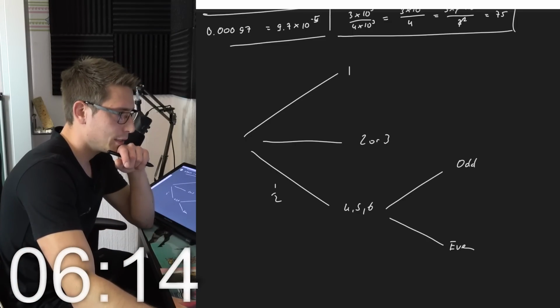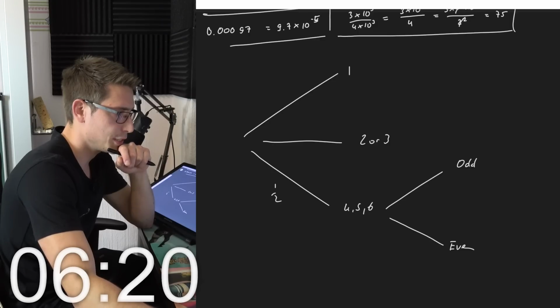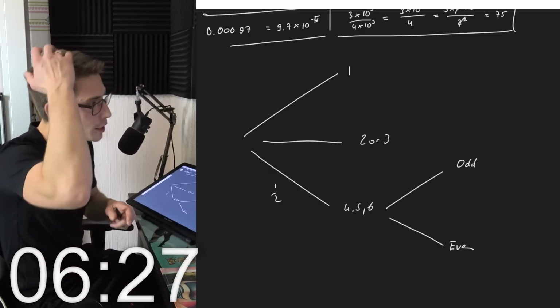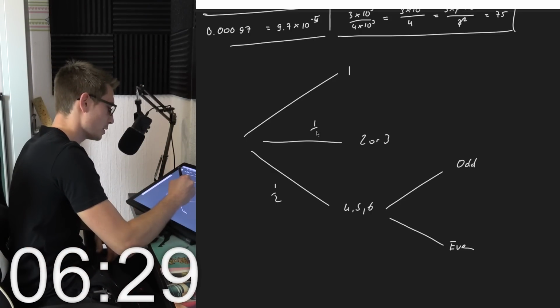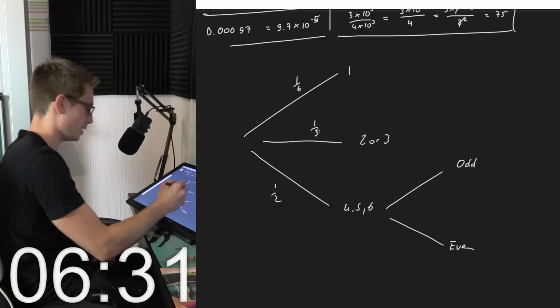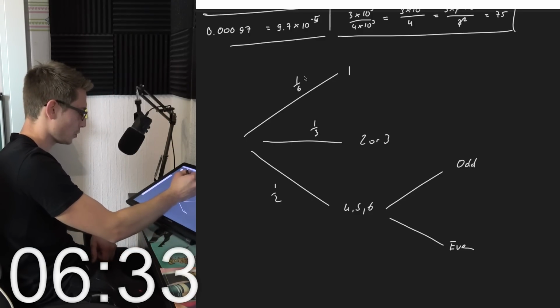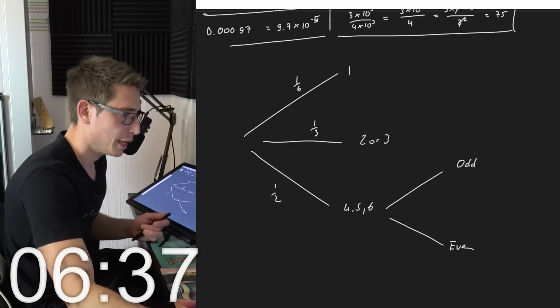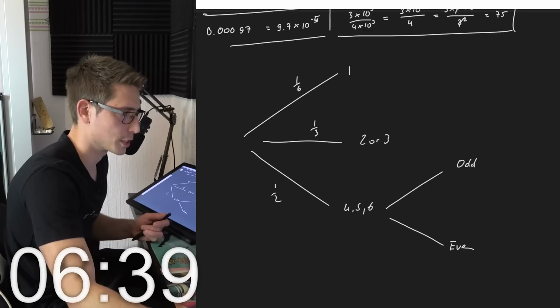Okay, so if she rolls a 1, she wins. If she rolls 4, 5, 6, she rolls again. If she rolls 2 or 3, she loses. 2 or 3, 2 out of 6 is 1/3, and this is 1/6. And if we add these up, these are 2/6, 3/6, yes, those add up. So this works out. And then 4, 5 or 6.